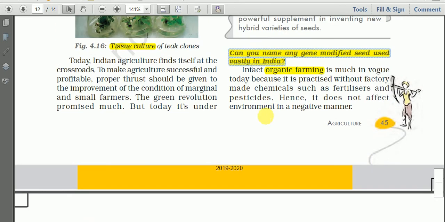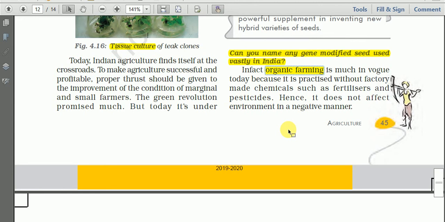Let us proceed. Organic farming is much in vogue today because it is practiced without factory made chemicals such as fertilizers and pesticides. So instead of the green revolution, we had better promote organic farming, since we know the green revolution has created so much environmental degradation and is harmful to the human body because it uses a lot of biochemical inputs.